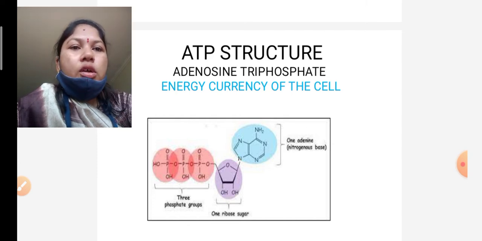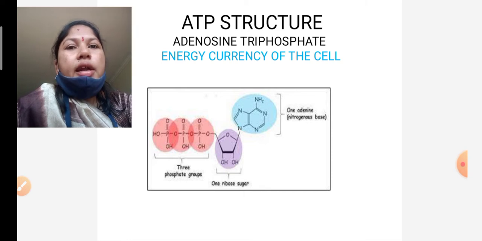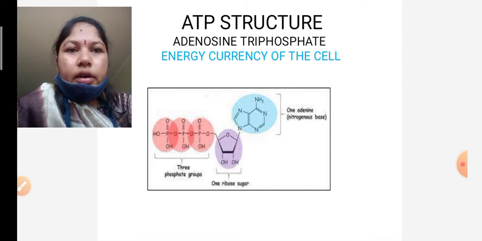So here the ATP structure is very clear. ATP has one adenine, which is a nitrogen base, and one ribose sugar. That is a pentose sugar, having 5 carbon atoms, so it is called a pentose sugar.